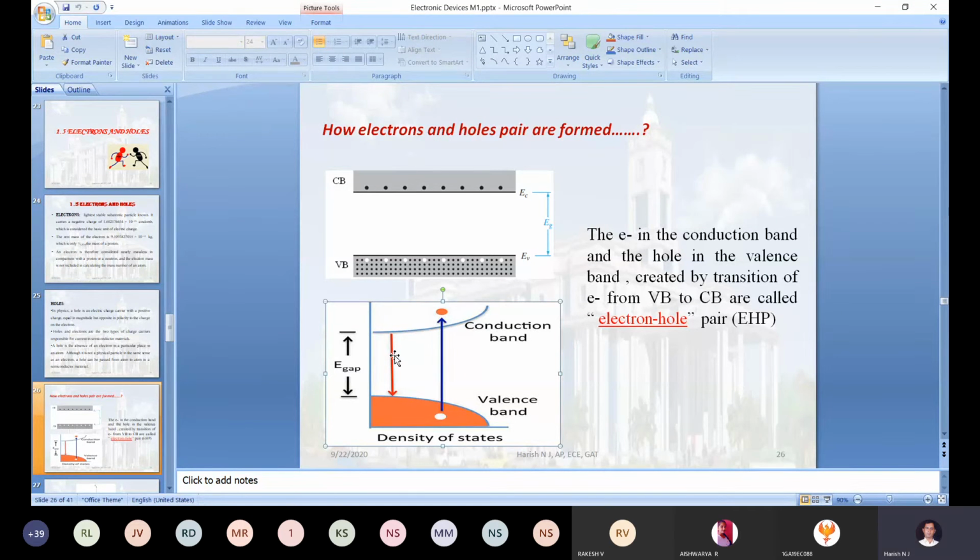Just differentiate this red colored line and blue colored line. Red color line and blue color line, what does it indicate? This is the minimum energy gap. For example, for silicon, 1.2 electron volt is only for crossing from the upper layer of the valence band to the lower layer of the conduction band. But for the second layer or third layer electron present in the valence band